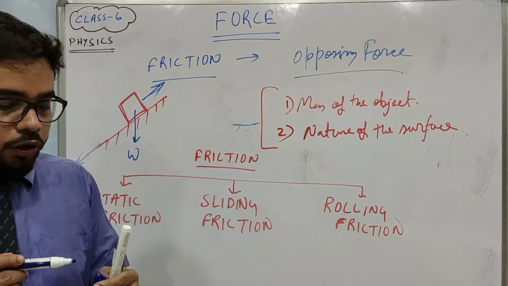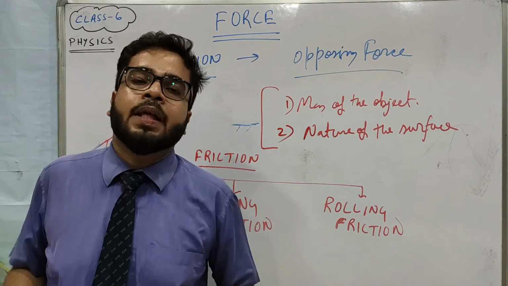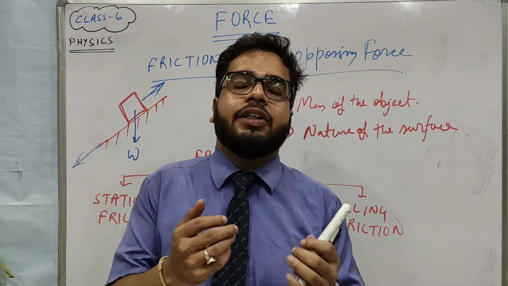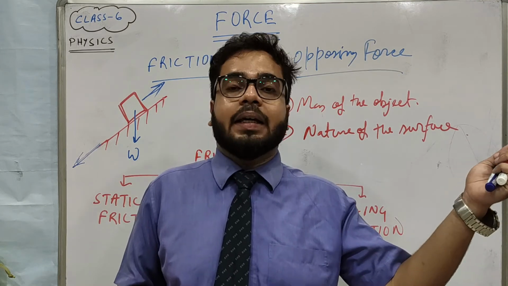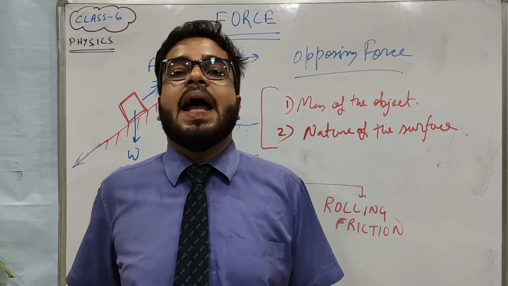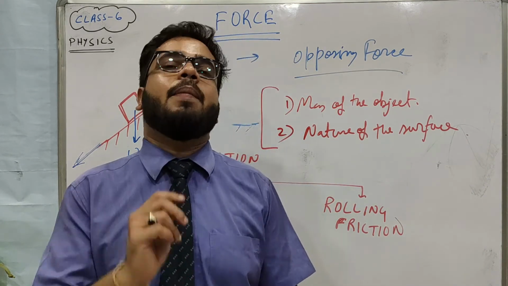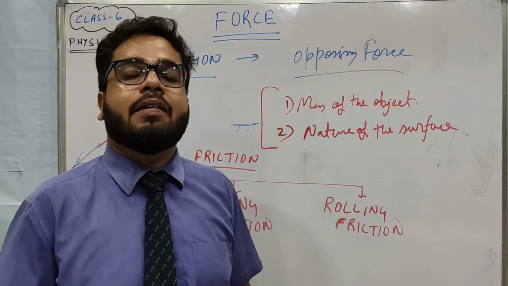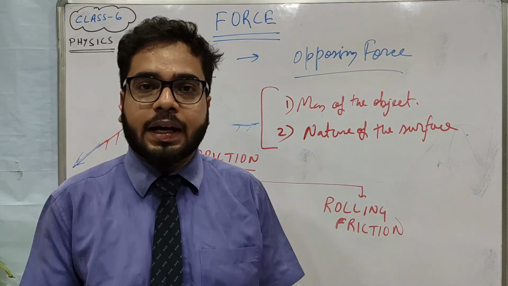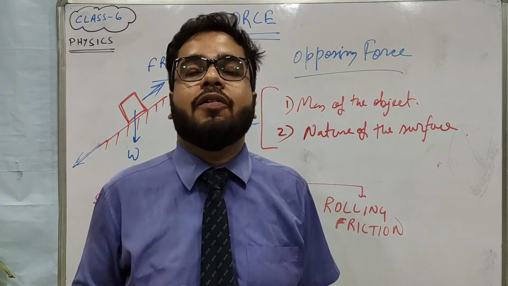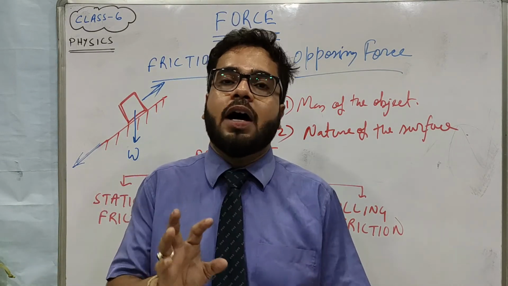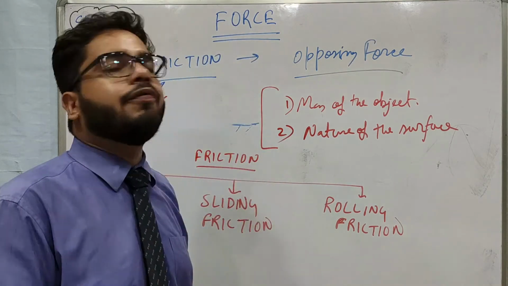Now we are left with only rolling friction. Whenever the gas gets finished in your kitchen, the gas distributor comes, and the person who brings the gas, probably you have seen, tries to roll the cylinder. Correct? So when something is rolling over a surface, what friction works? We call it rolling friction.